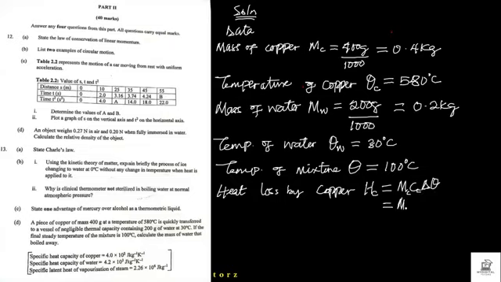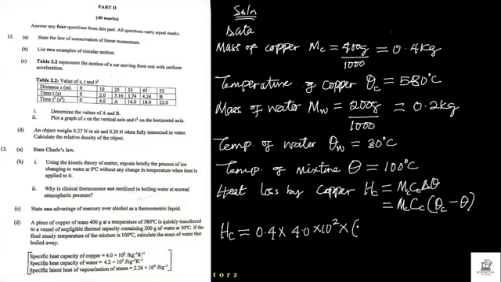So it's going to be mass of copper, specific capacity of copper, and change in temperature here is going to be temperature of copper minus temperature of the mixture. Are we getting it now? So if you do that, then heat lost by copper, Hc, will be equal to mass of copper, which is 0.4, multiplied by specific capacity of copper, which is 4.0 times 10 raised to power 2, multiplied by the change in temperature.